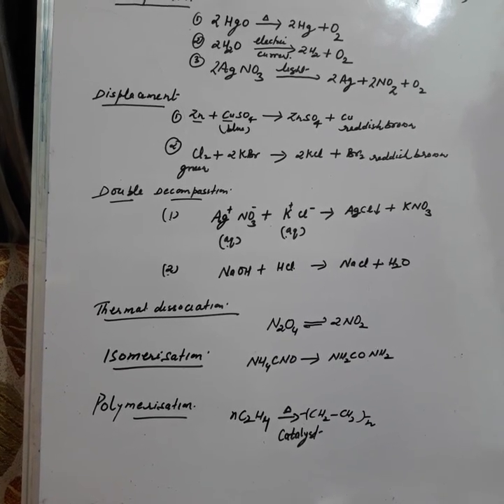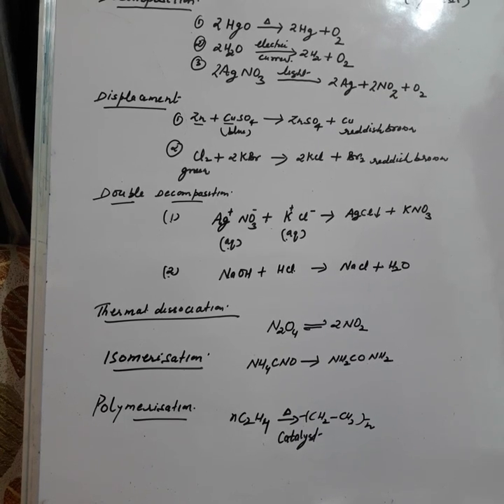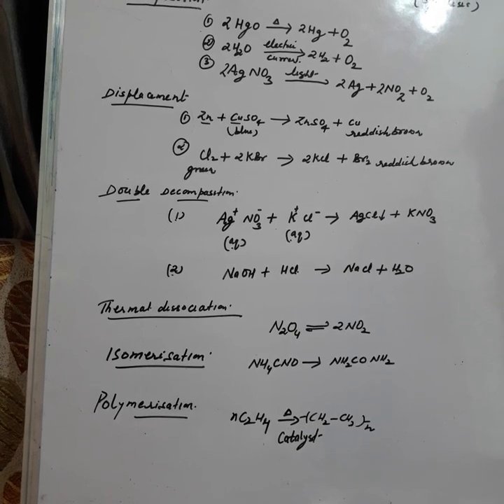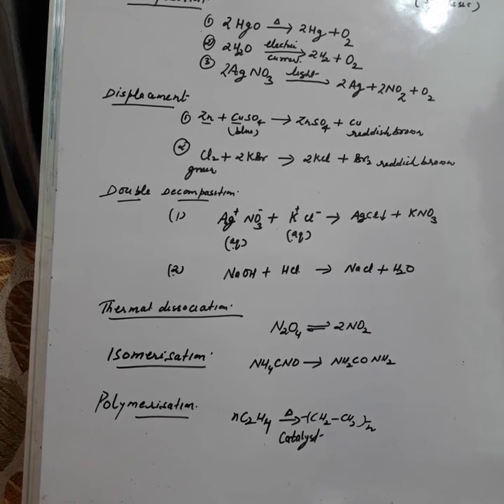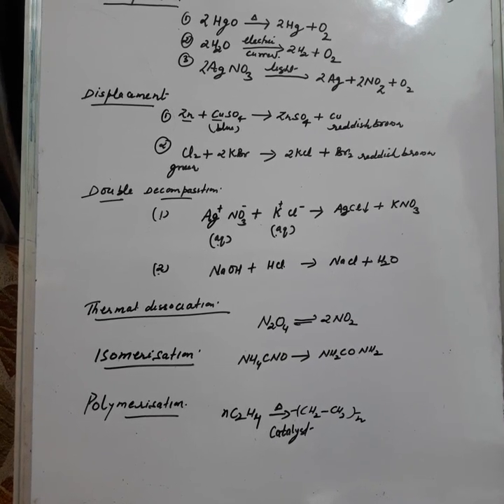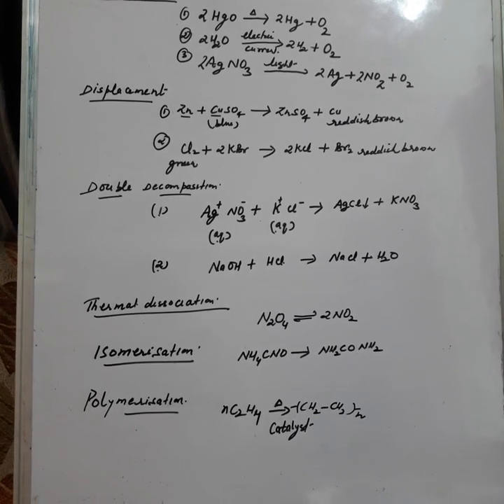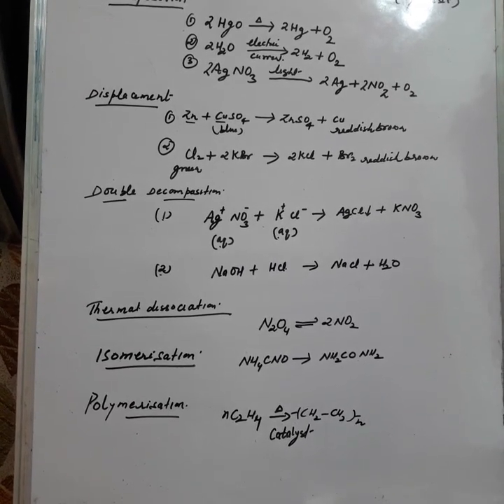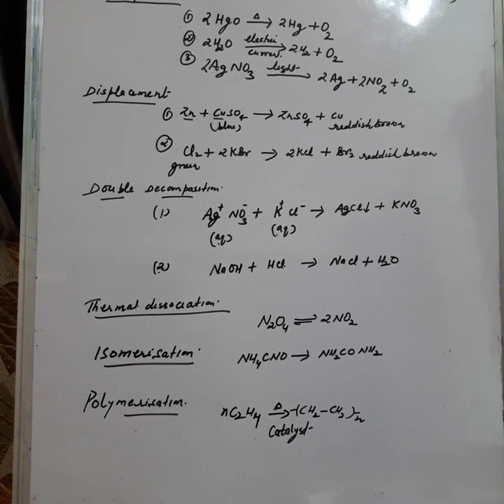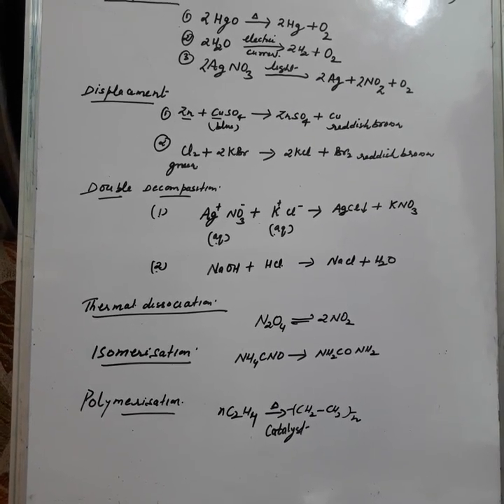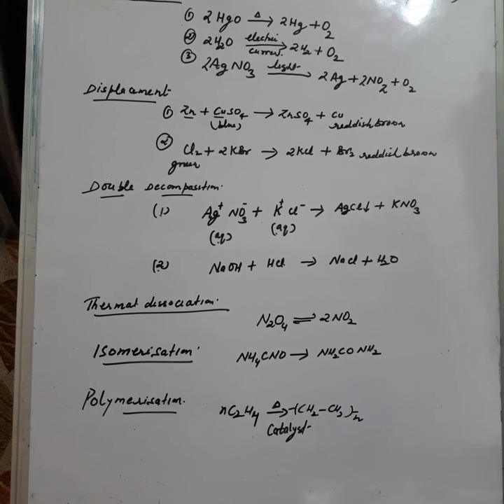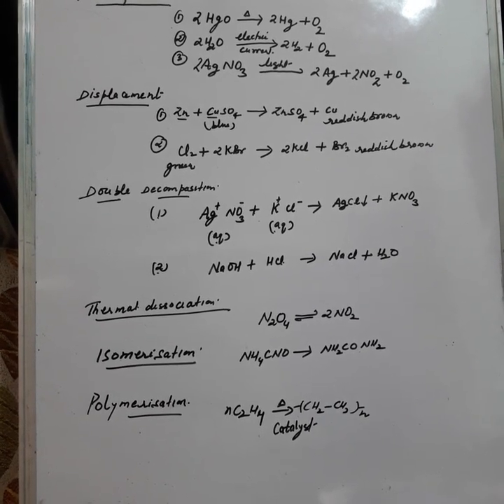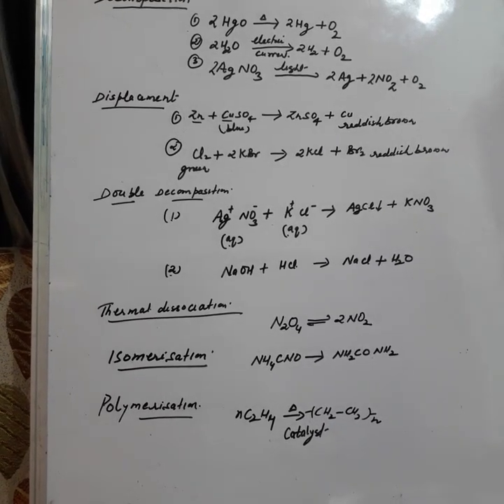Okay, then catalytic reaction also. What is catalytic reaction? In which a catalyst is used to alter the rate of reaction. Any catalyst used to change the rate of reaction will be known as catalytic reaction. Catalyst I will not define. I hope you remember what is a catalyst. Types of catalyst we will discuss. Catalysts are of two types: positive catalyst and negative catalyst. Positive catalyst will increase the rate of reaction, and negative catalyst will decrease the rate of reaction.